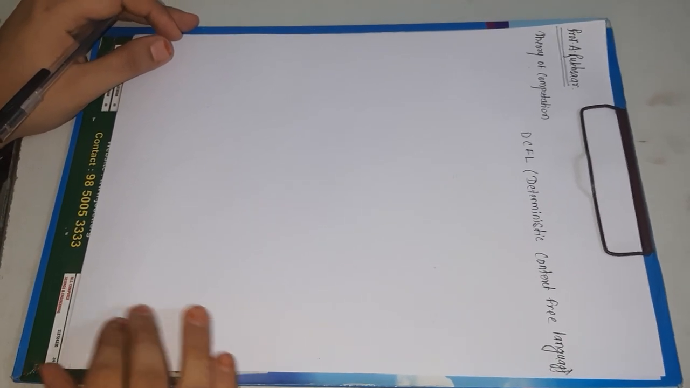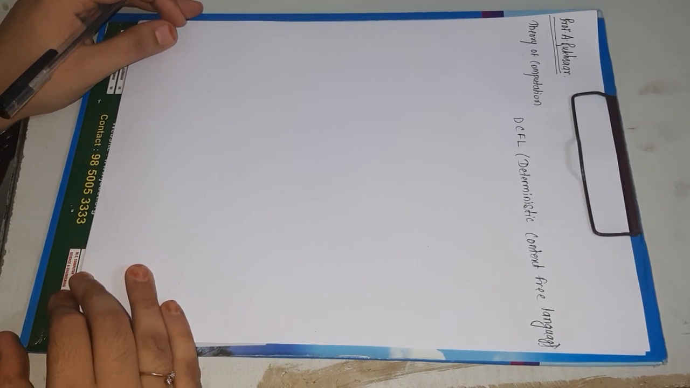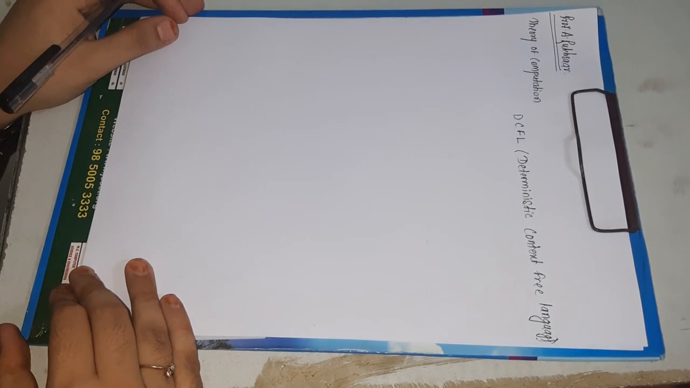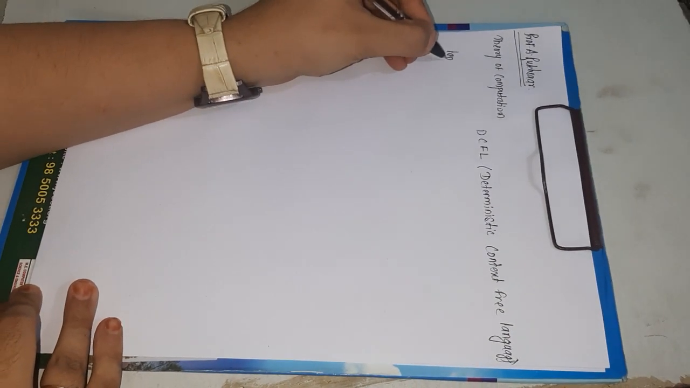Our today's topic is deterministic context-free language from theory of computation. This is a very important topic from unit number 5 and is most of the time asked in university examinations. So, before starting deterministic context-free language, we must know what the language types are.